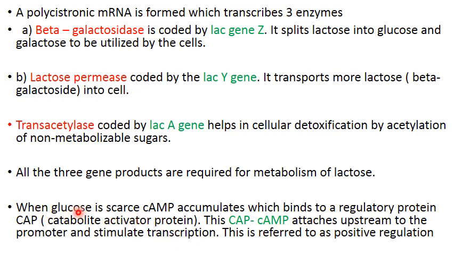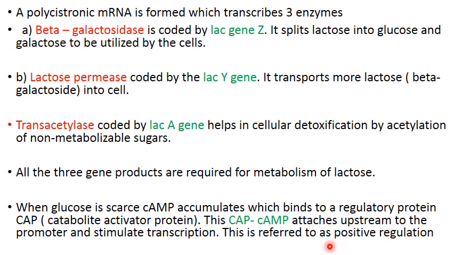That is how E. coli senses whether there is glucose in the culture medium or not, and the hunger signal in case of E. coli is cyclic AMP. That's going to determine whether transcription will take place or not. If high levels of glucose are there, there will be no transcription, but if lactose is there, then there will be transcription of the lac genes. And this activator protein, since it stimulates transcription, is referred to as positive regulation.